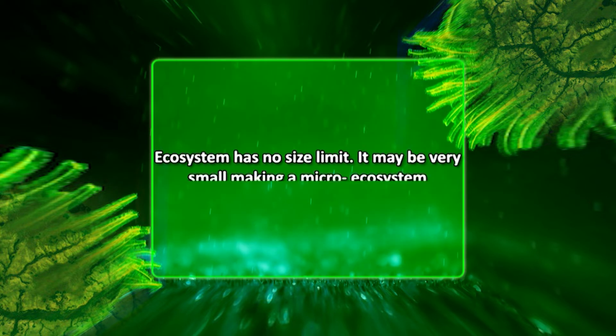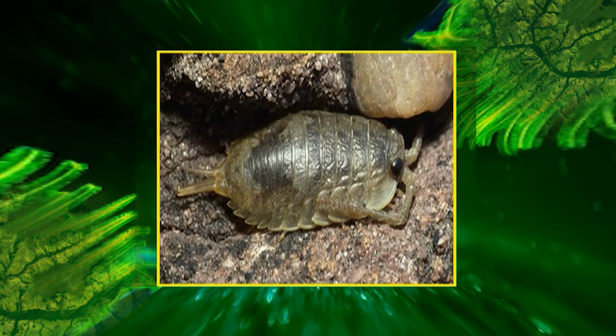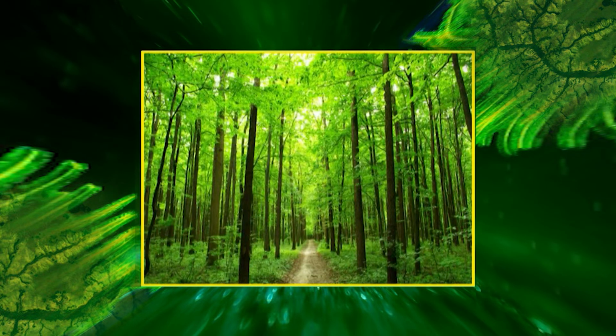It may be very small, making a micro-ecosystem, such as a single flower pot or the site under a small stone. Forests make a macro-ecosystem and cold deciduous forests make a meso-ecosystem. An ecosystem directly affected by humans is the noosphere.